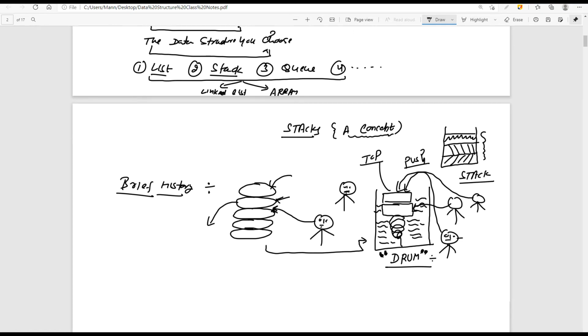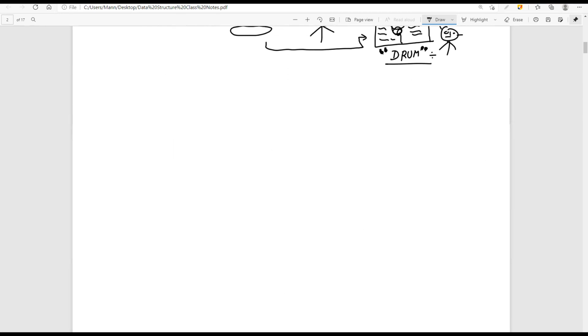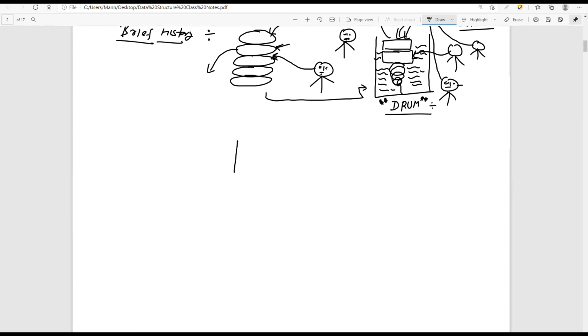Anyways, so this is the concept that was taken from this particular marriage or restaurant concept. So computer science has taken this concept, that is the concept of stacks. What it says is, whatever element you want to push, you just need to push it on the top. Whatever element you want to pop, meaning delete, you just delete it from the top only.